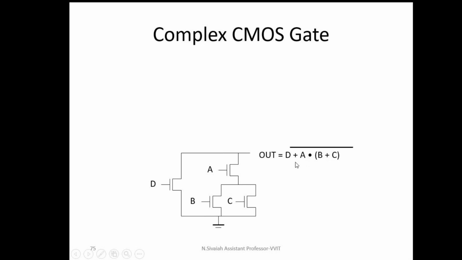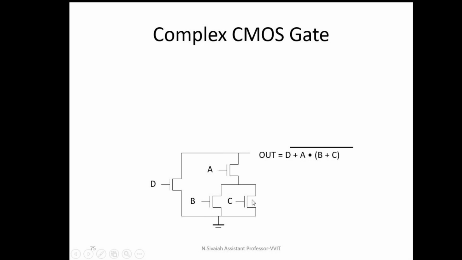What is the next one? I'm going to implement D plus A into B plus C. This entire one is A into B plus C. Now I'm going to implement which term? Sum term only. For the sum term in case of pull down network, the D transistor is connected in parallel only. Anyway, the pull up network is connected exactly opposite to the pull down network. That's why I can use the complement.